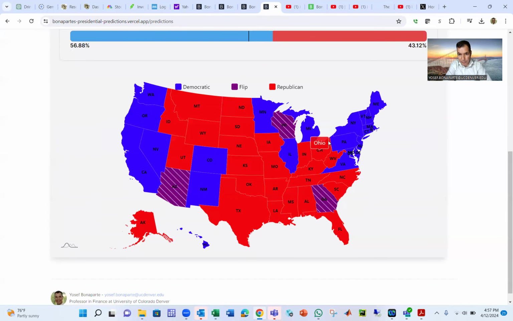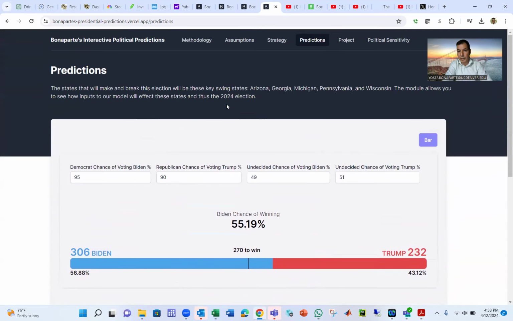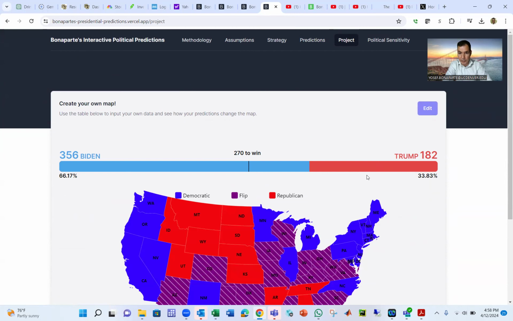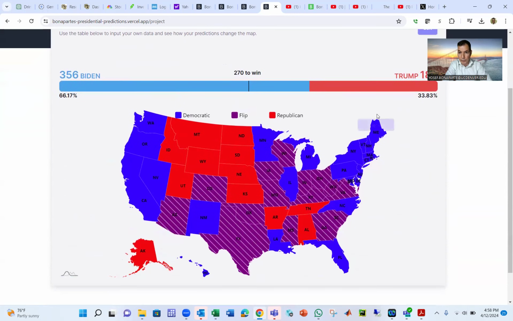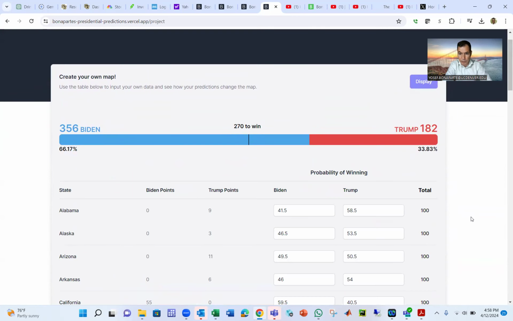So I have Arizona, Wisconsin, and Georgia as toss-ups, but the rest are already determined. I give Michigan to Trump. As a result, Trump 232, Biden 306. We'll see how it's going to go. So your homework, if you're my students, is just build your own map, change the numbers here, and then display. If you like it, go with it. Report that in your Canvas. If not, just change your bar and see what we can do here.